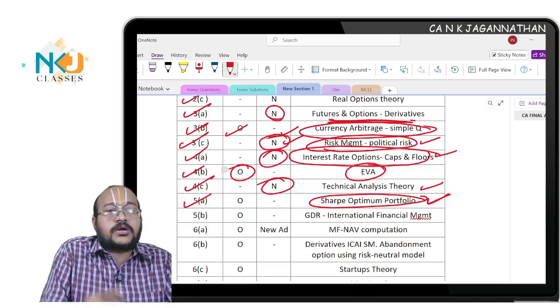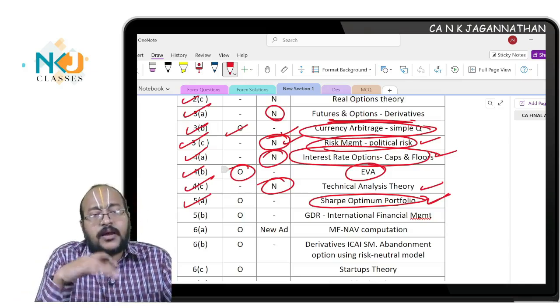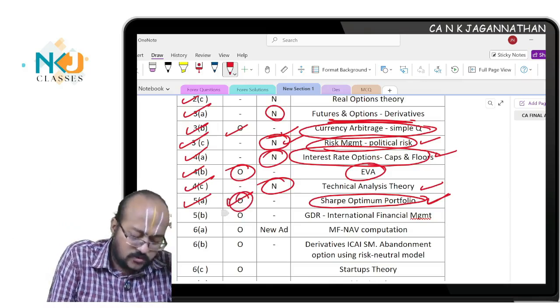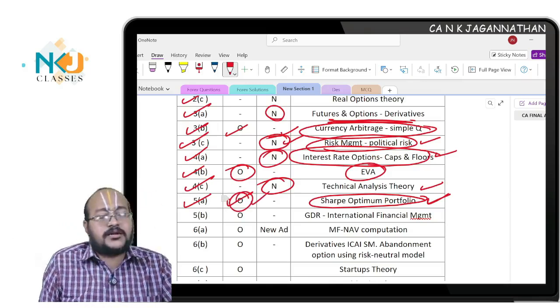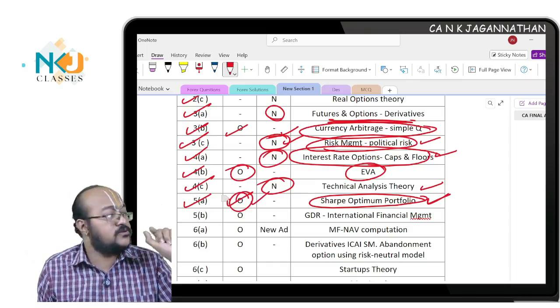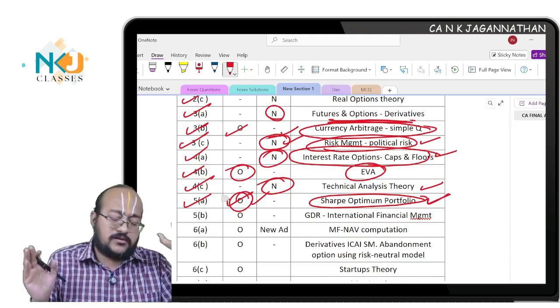Sharpe optimum portfolio, the cutoff point, the big formula will be there, and I have put that in tabular method in our class. Okay, that is what they have tested. Old question only, study material question is available. Okay, that's the problem. They have given the question also. So this I cannot categorize into new, but I'll categorize into old question and difficult question. Difficult in the sense students generally don't even look at these questions.